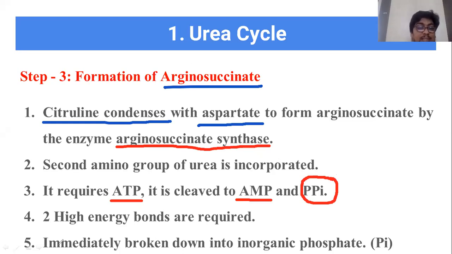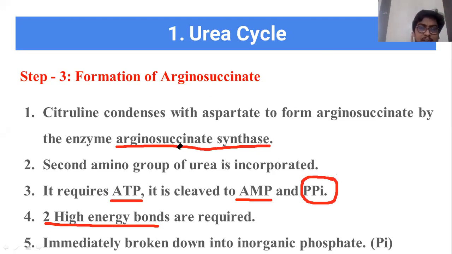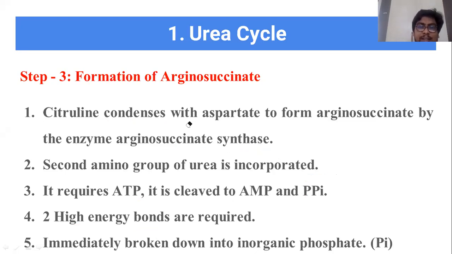So for this conversion, we need two high energy bonds. Two high energy bonds are needed for this reaction to take place. So in the third step, the enzyme arginosuccinate synthase helps in the production of arginosuccinate from the condensation of citrulline and aspartate.